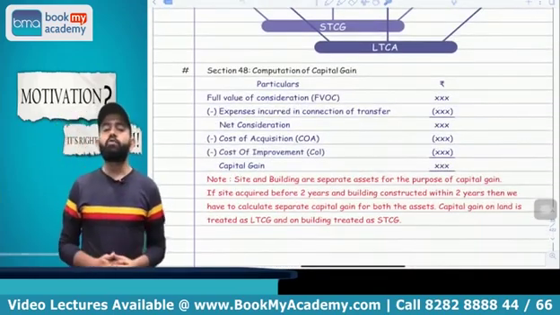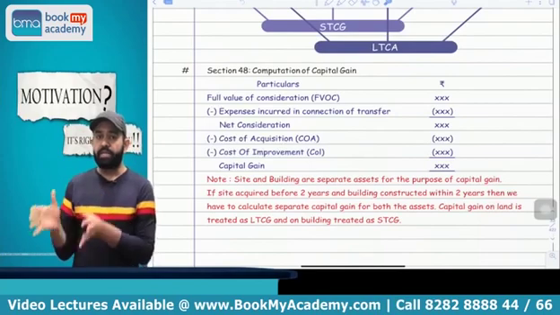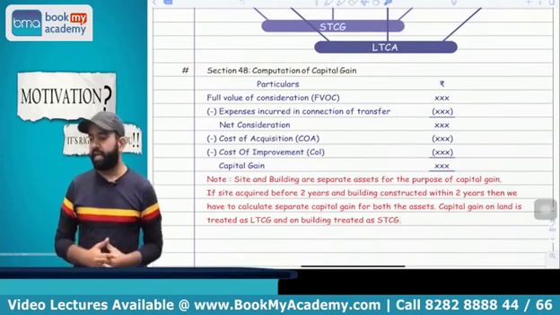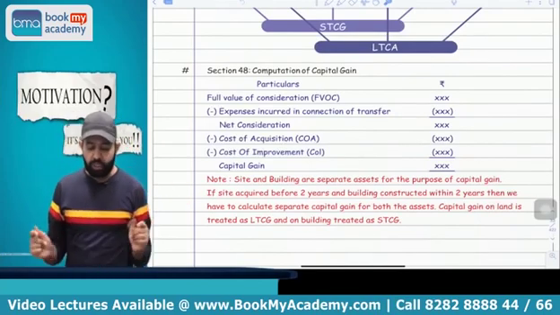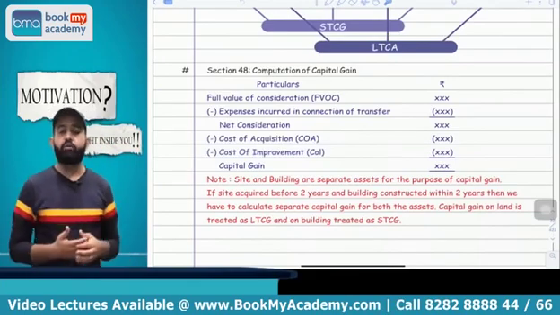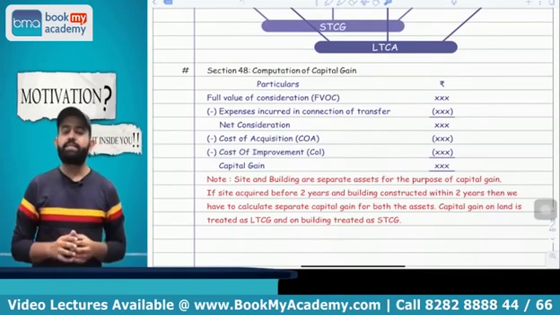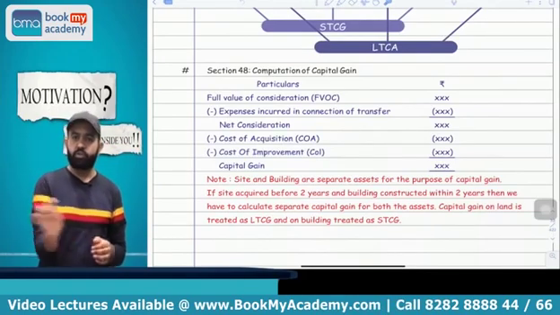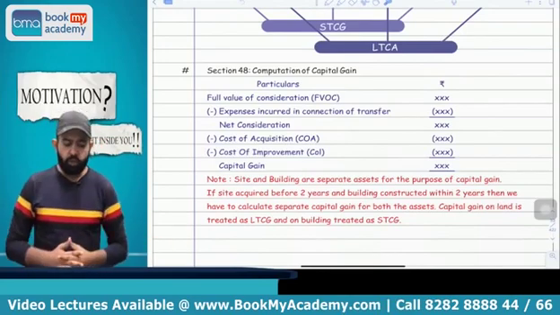Now try to understand how to compute the capital gain. So computation of capital gain is defined in section 48, and as per section 48 you have to check how you will calculate the capital gain. First, take the full value of consideration minus transfer expenses, cost of acquisition, cost of improvement. You will get your amount of capital gain.